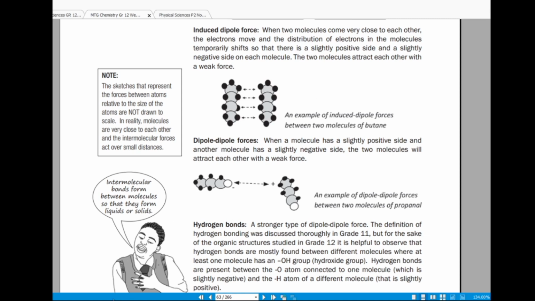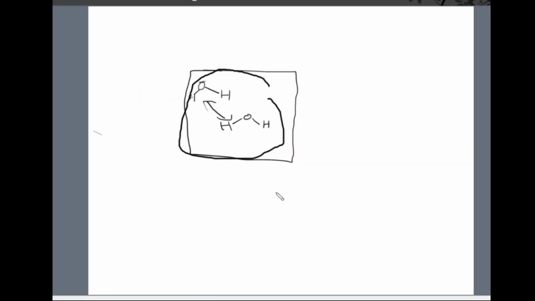If we go back to our mini sketch, as these molecules move closer to each other, this is just an example. Let's say this is a molecule, and then this is another molecule.